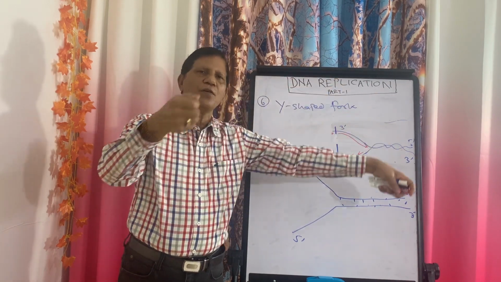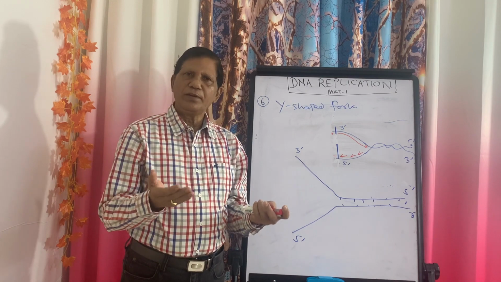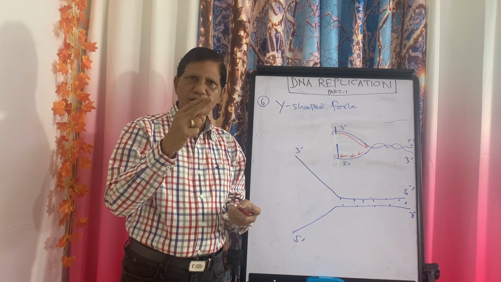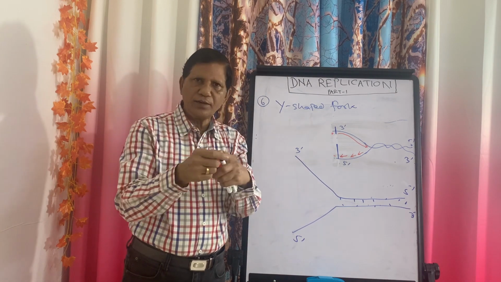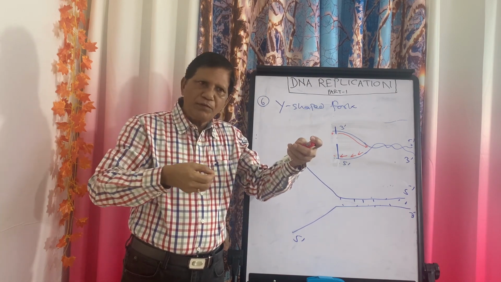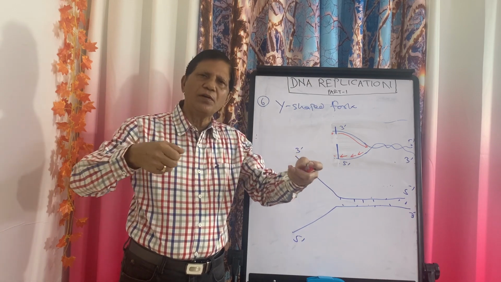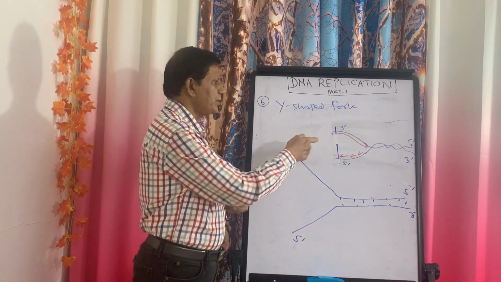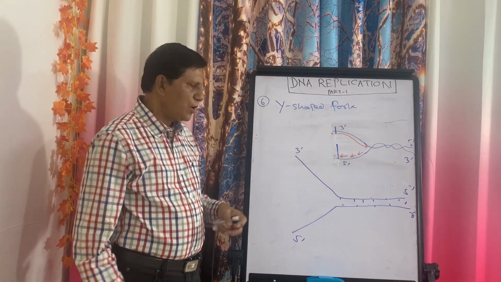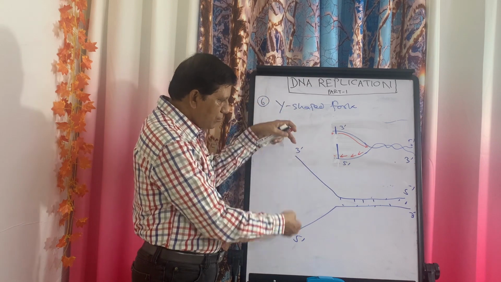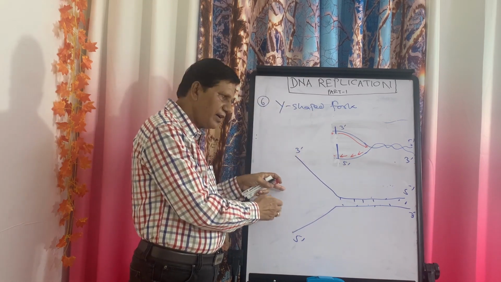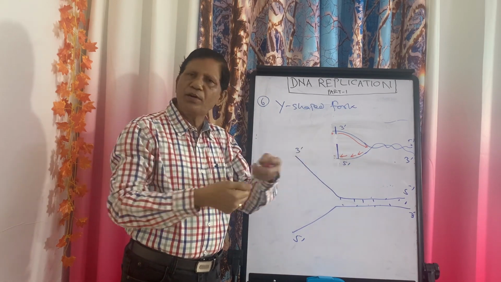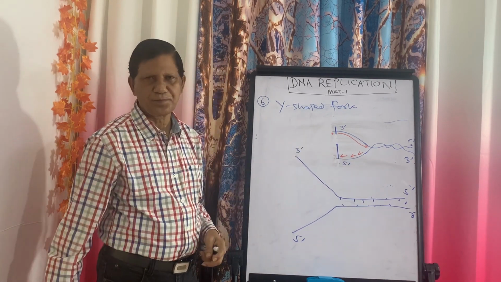They will be supercoiled. All of you have seen electric wires. In electric wires, two colors are wound around each other. If you try to open them, you will find in the front they are supercoiled, and even if you pull them, they will not be separated. The same thing happens in DNA replication. When these two strands are separated from a Y-shaped fork, in the front they will be supercoiled, and further uncoiling is not possible.